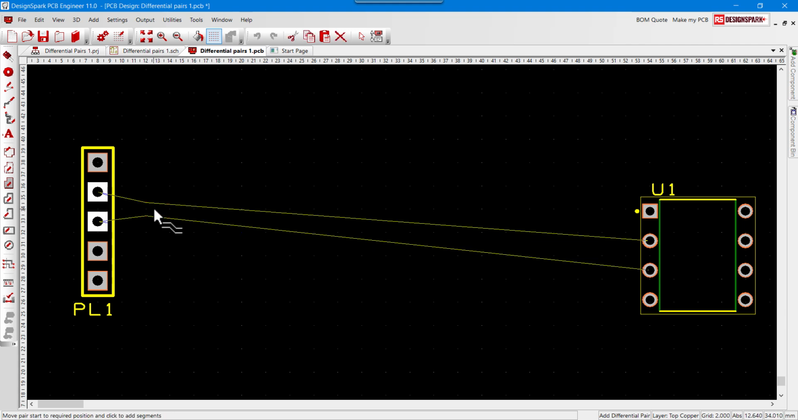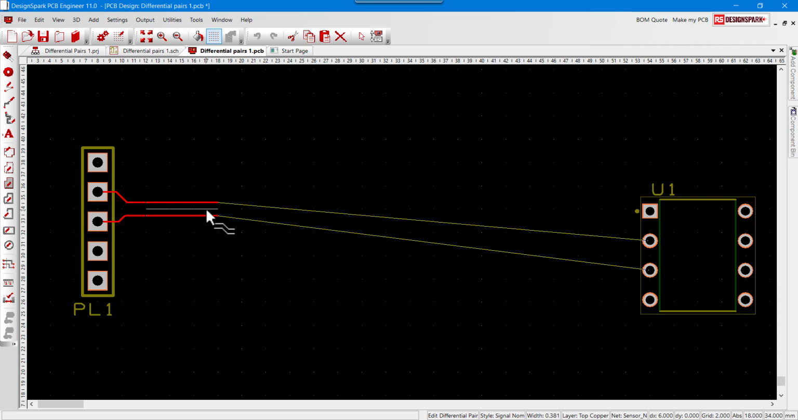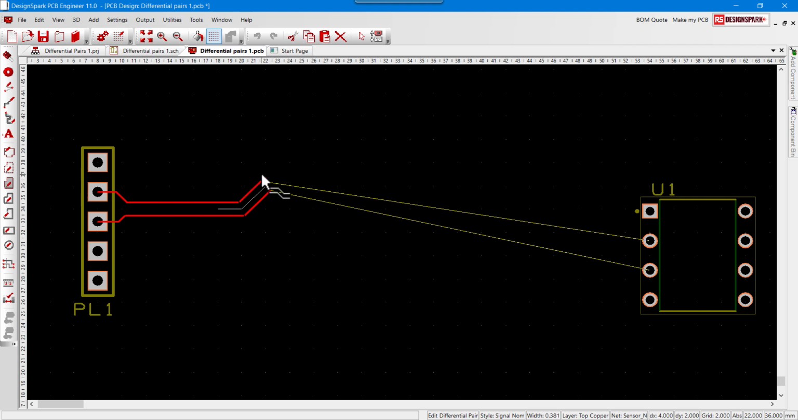Move to where you wish the first segment to be placed from the pair start and click to place. You can then continue routing and placing differential pair segments. The midpoint of the differential pair is shown as a white line, and it is this that snaps to your grid.